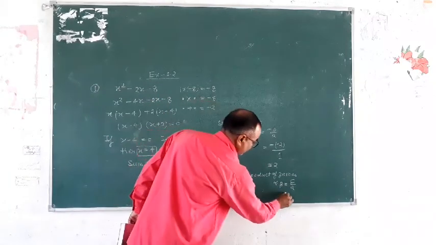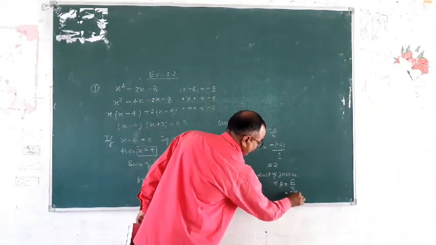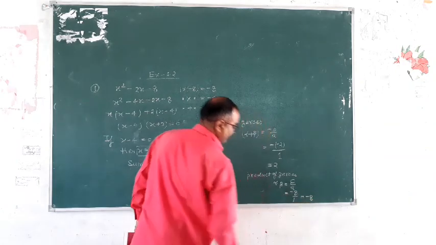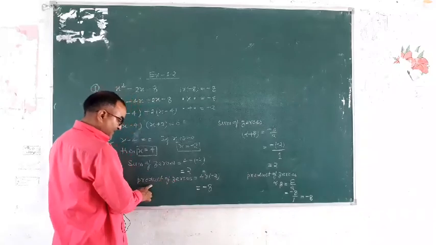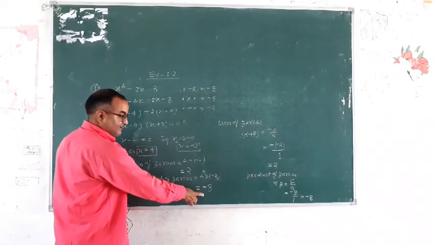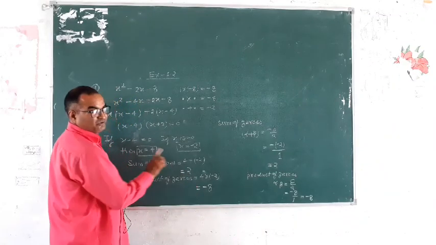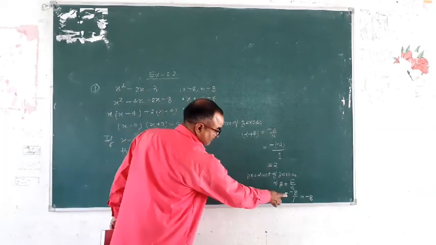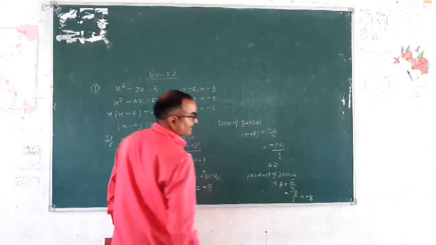So this is equal to −8 upon 1, which is equal to −8. So −8 is here. The product of zeros is −8 and the sum of zeros is 2. Also α + β equals 2 and the product of zeros αβ equals −8.